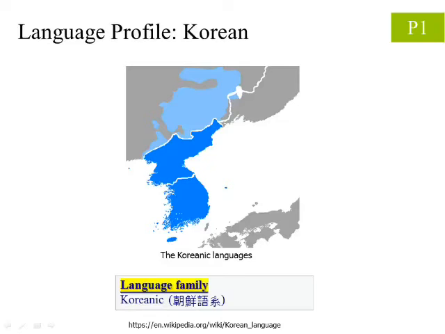Before we start, let us first briefly introduce the Korean language. The users of the language are mostly located in South Korea and North Korea. The area marked in dark blue is the location of the two countries. The following is its language family. We can see that Korean is quite special. Just like the Japanese language, it forms an entire language family by itself.